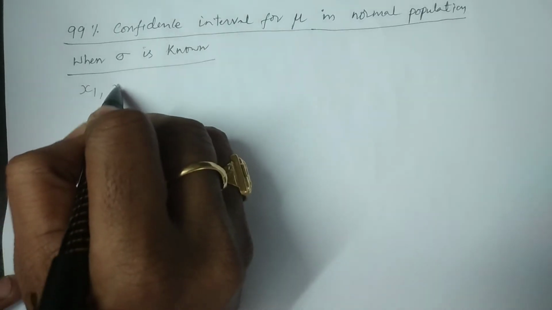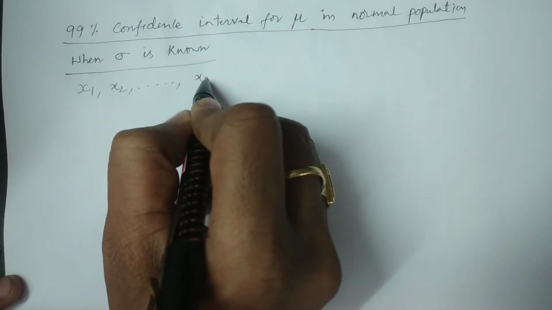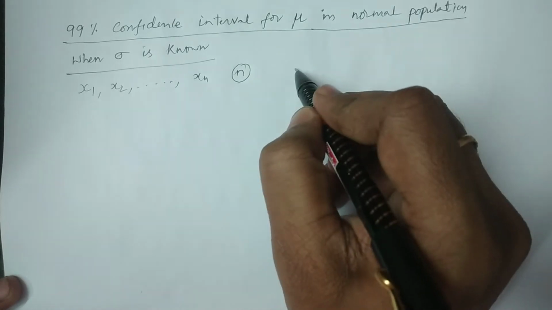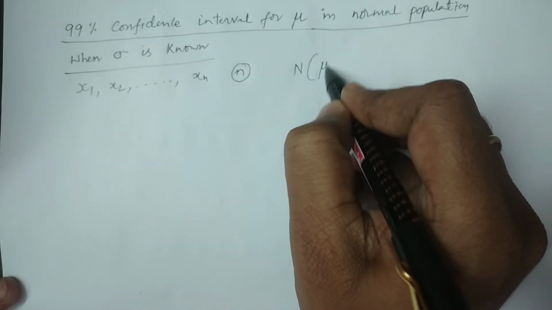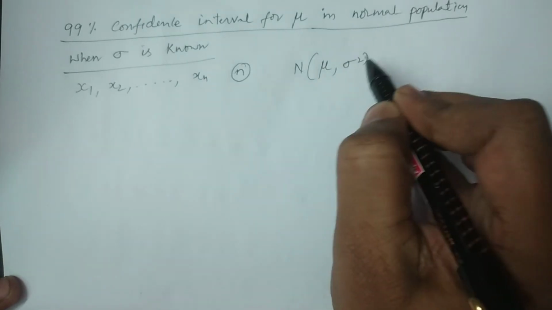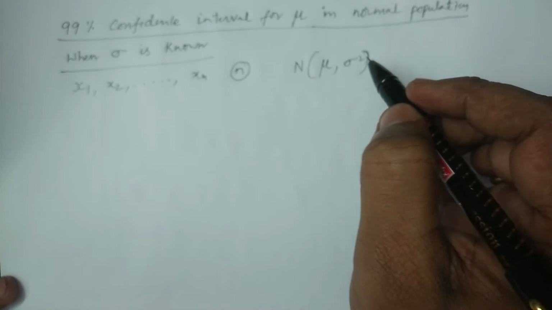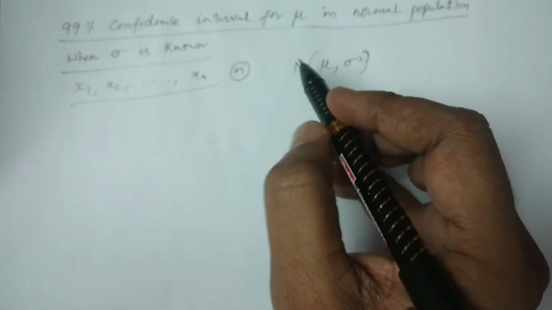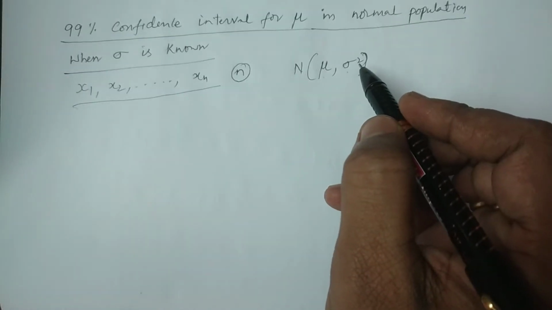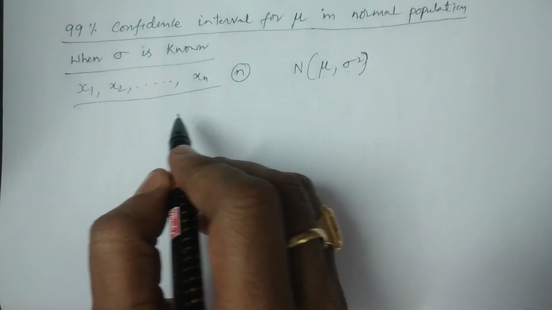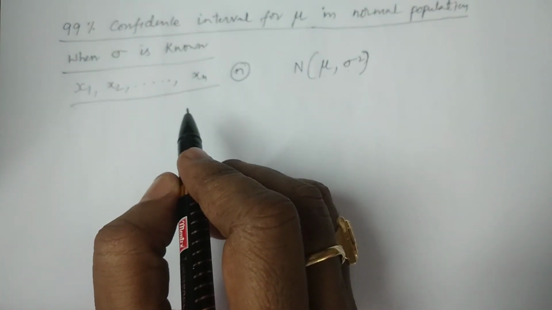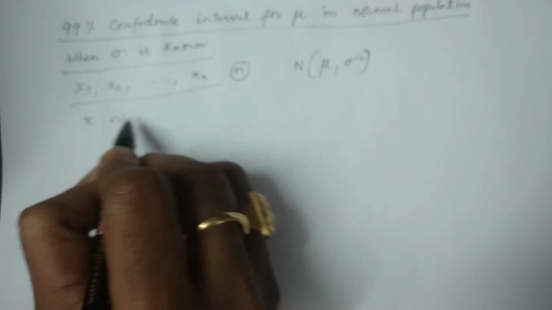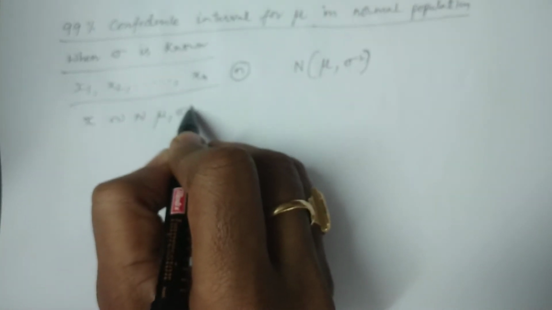For example, we consider x1, x2 and so on xn, a random sample of size n drawn from a normal population with mean mu and variance sigma square. So x follows a normal distribution with mean mu and variance sigma square.